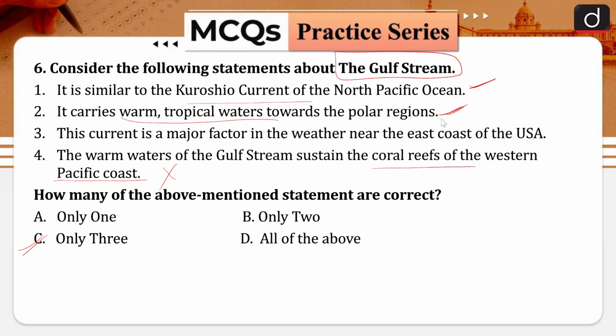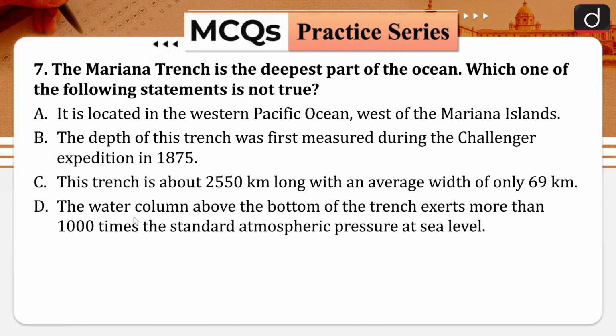This current is a major factor in the weather near the coast of the US. The warm waters of the Gulf Stream sustain the coral reefs of the western Pacific coast. This is wrong. Atlantic coast. So, fourth is wrong. So, 3 are correct. That is why the correct answer is option C. That is only 3. Next.